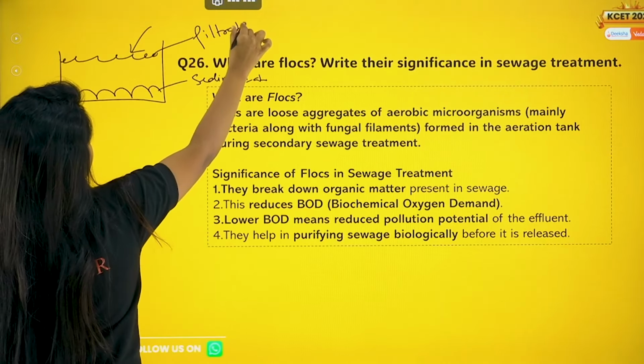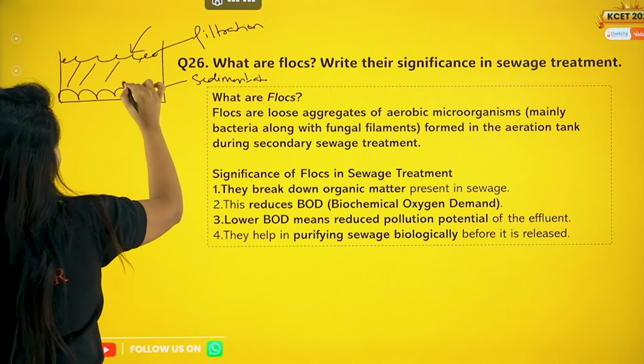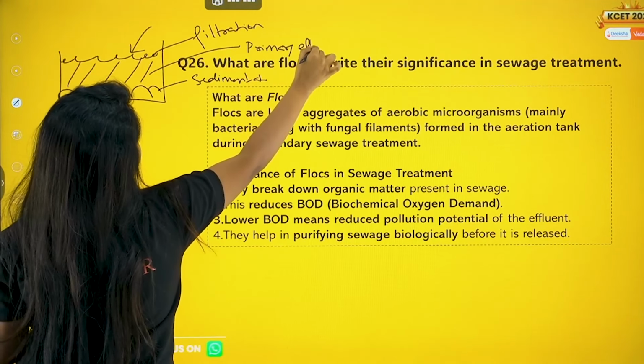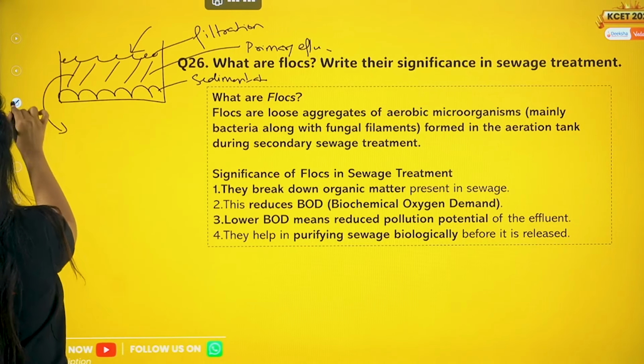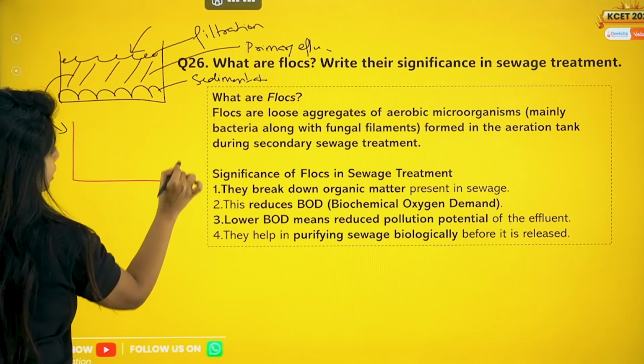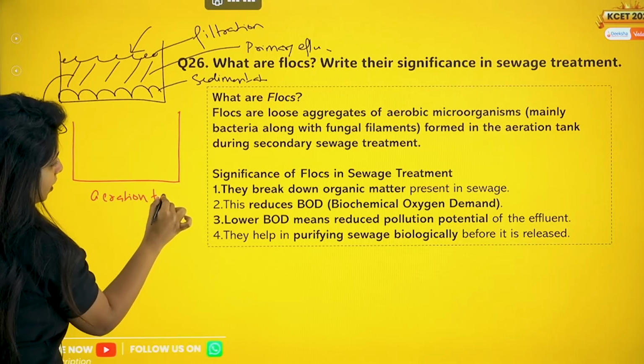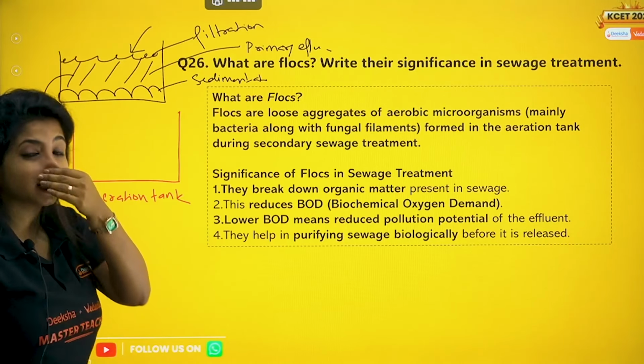Whatever is left behind, you call the primary effluent. This primary effluent is taken to the next tank, known as the aeration tank, for the next step, that is secondary treatment.